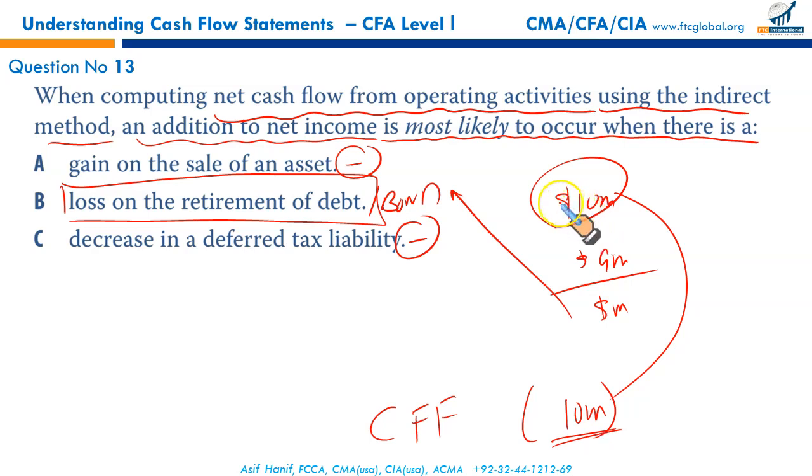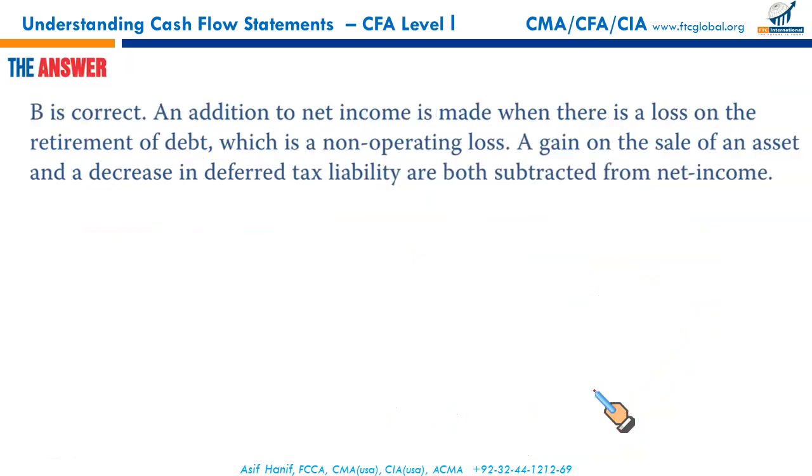Same thing, this loss needs to be added back, and the full amount needs to be shown as a cash flow from financing activities. So this is something that we will have to add here, and the full amount we paid will be shown as an outflow in the cash flow from financing activities. So that makes B the correct option.